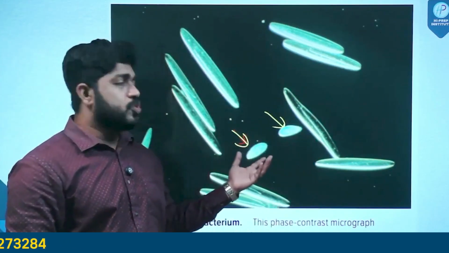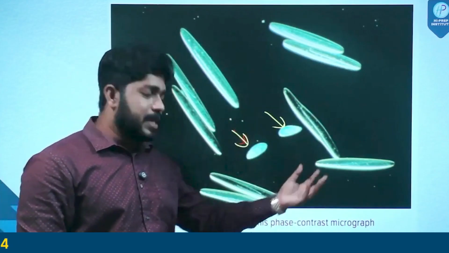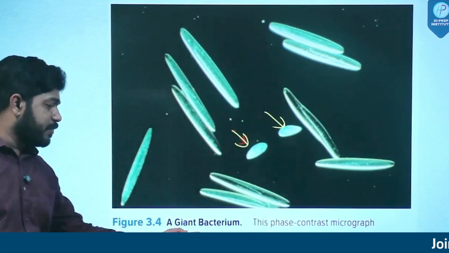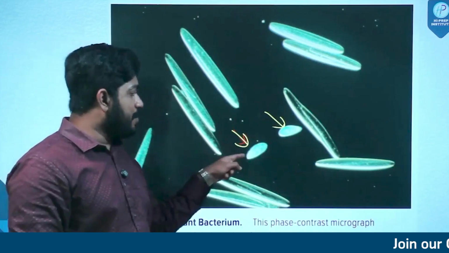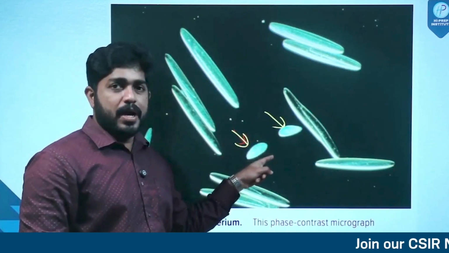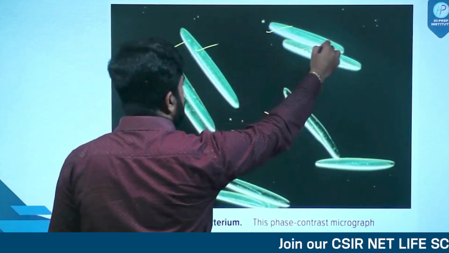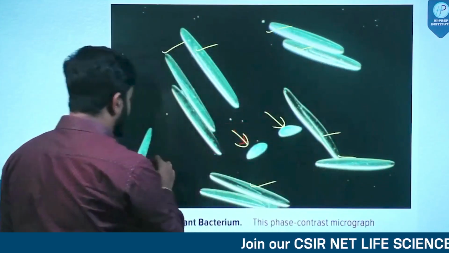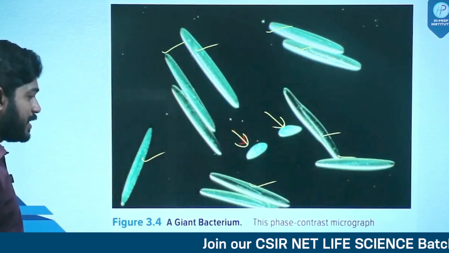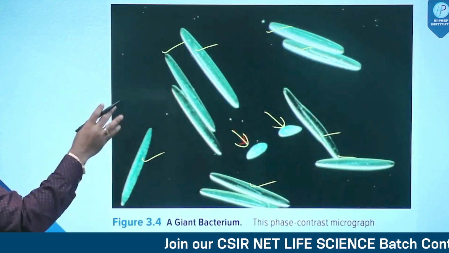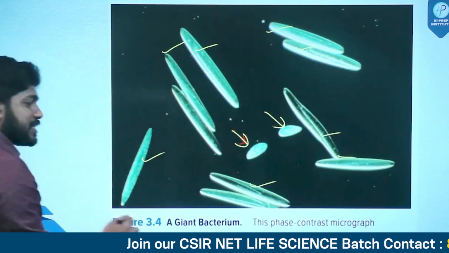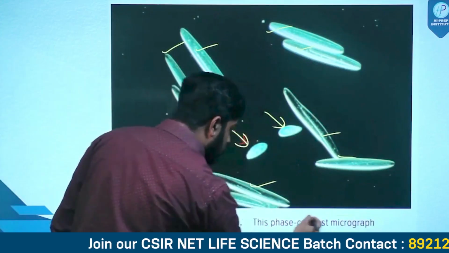This is for you to understand how big this particular Epulopiscium fishelsoni is. Compared to these protozoa, these giant bacteria look so huge. And the microscope which is used to identify this is phase contrast microscope.